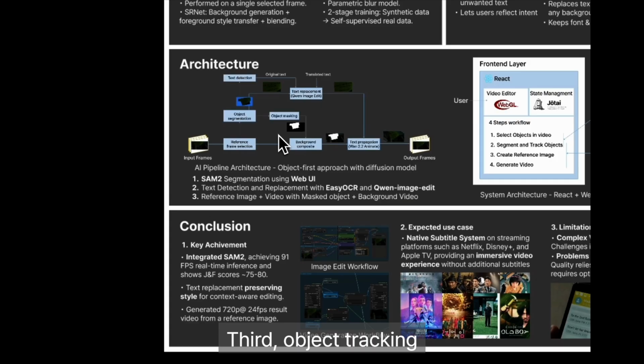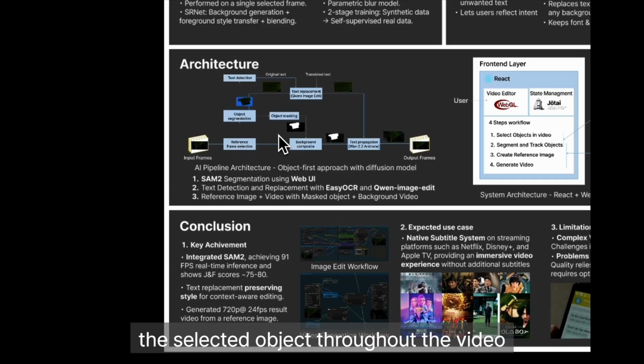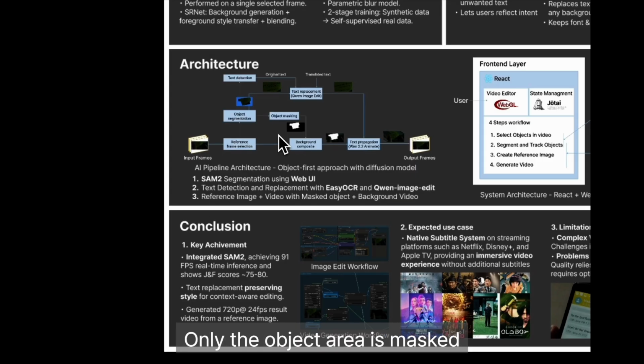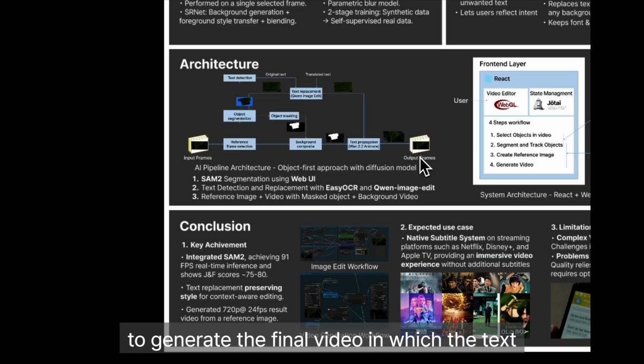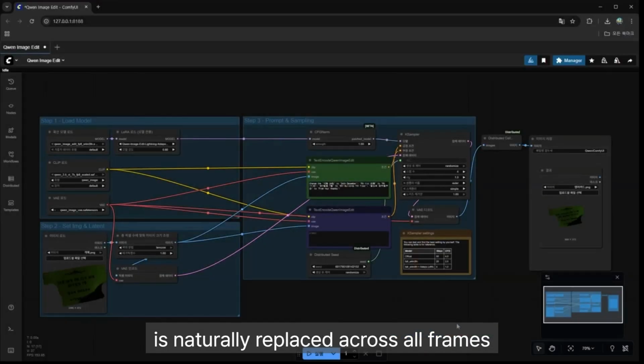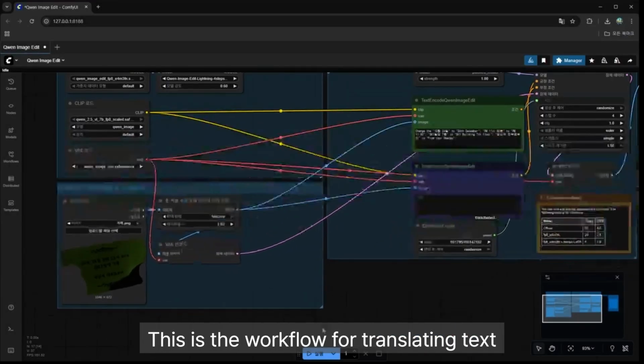Third, object tracking. When the user clicks the tracking button, SAM2 tracks the selected object throughout the video and generates an object mask sequence. Only the object area is masked. The background remains intact. Finally, video expansion. The reference image, masked video, and background frames are fed into the Wan 2.2 diffusion model to generate the final video in which the text is naturally replaced across all frames. This is the workflow for translating text.